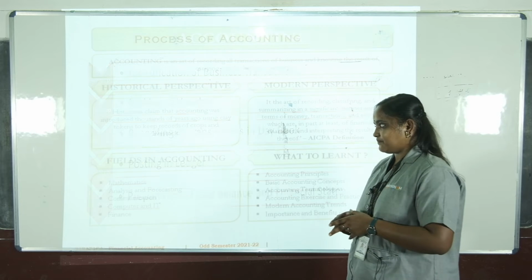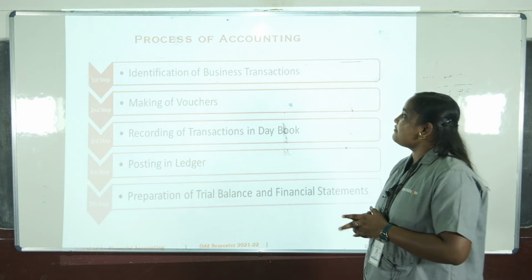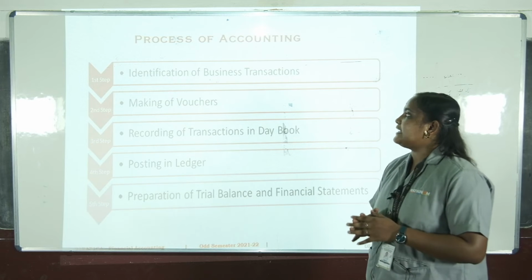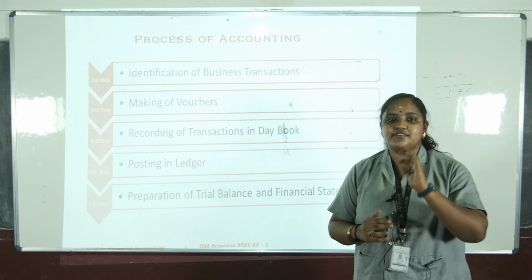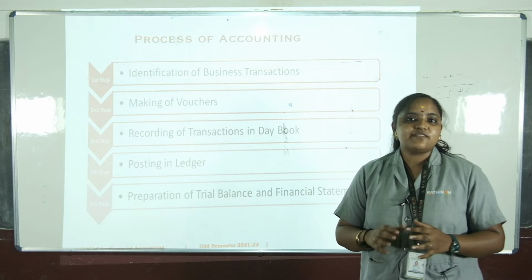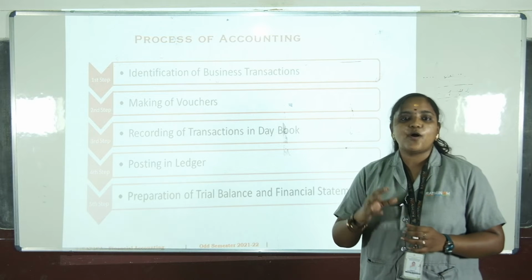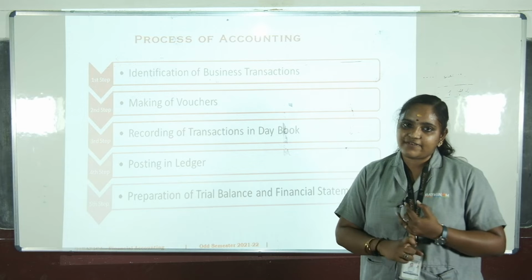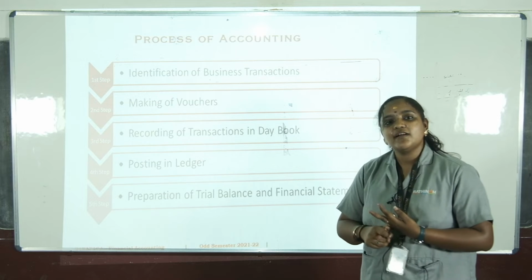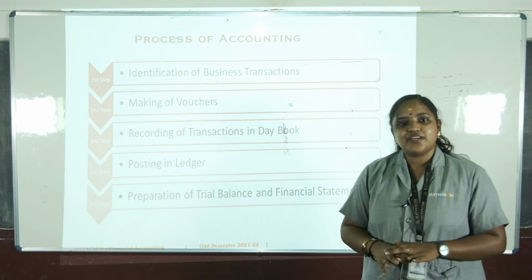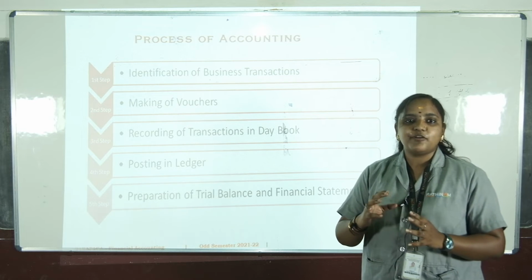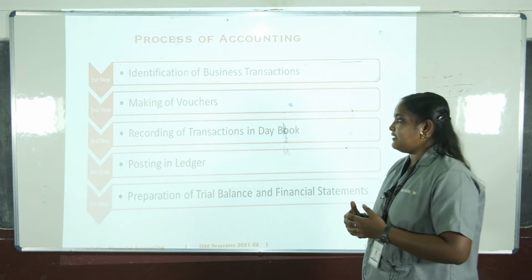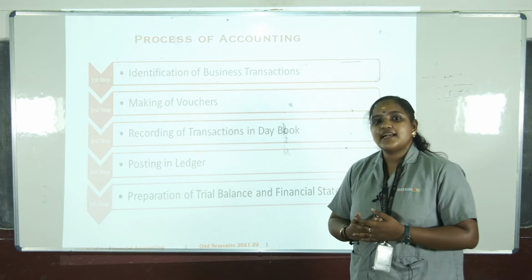Next, the process of accounting. There are 5 steps in the process. The first one is identification of business transactions. For example, Mr. A is going to start a business. Whatever transactions he is going to do should be identified first. The next one is making of vouchers. For every purchase and every sale, he has to create a voucher for future benefits. The third is recording of transactions in a day book.